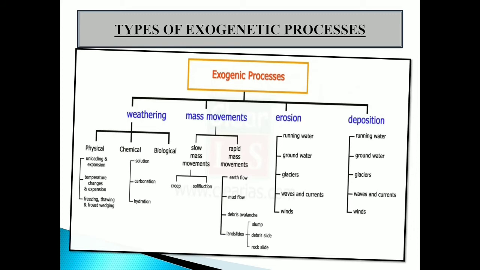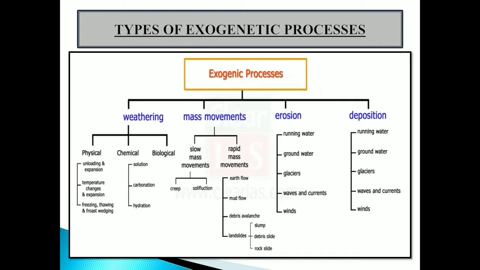There are 4 main types of exogenetic processes. Number 1, weathering. Number 2, mass movements. Number 3, erosion. And number 4, deposition. Again, these types have subtypes. Weathering has 3 subtypes: physical weathering, chemical weathering and biological weathering. In mass movements, again there are 2 subtypes: slow mass movements and rapid mass movements. In the same way, erosion and deposition also have their subtypes.